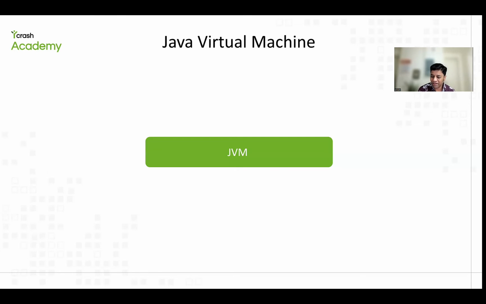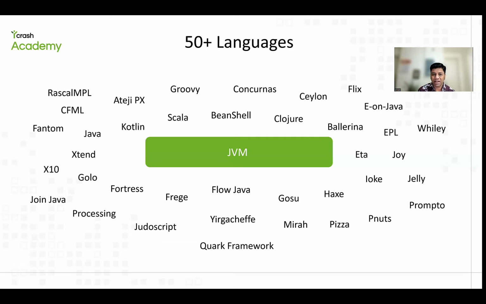Not only that, today on the Java virtual machine we have 50 plus languages running. Look at these, the 50 plus languages. Java is one of the primary languages, but along with that there are Kotlin, Scala, JRuby, Python. So many languages are built on top of it. When you learn to troubleshoot and optimize the performance of the Java virtual machine, it means you are able to optimize applications running on these 50 plus languages. So this is a very powerful, vital skill for you to have.